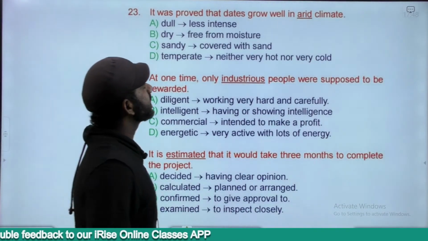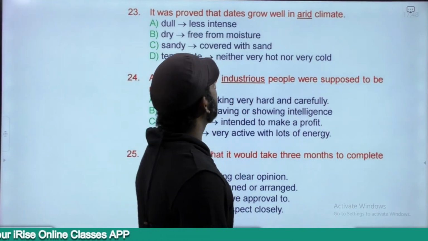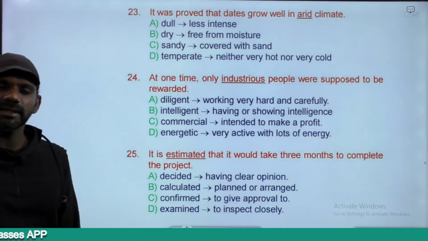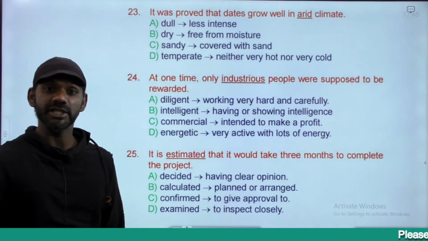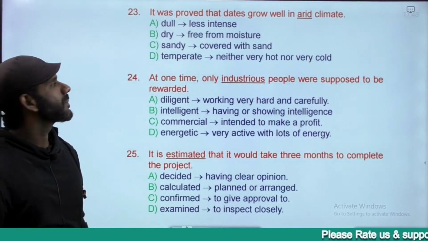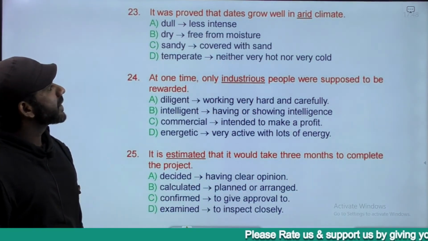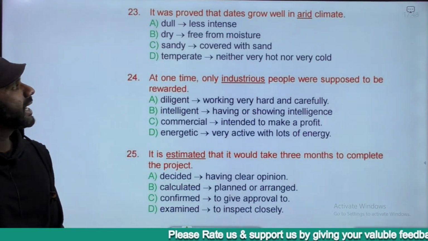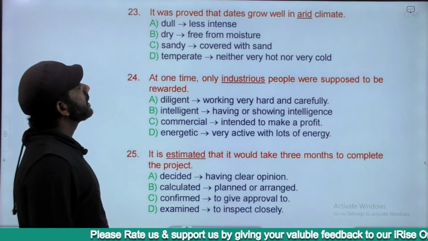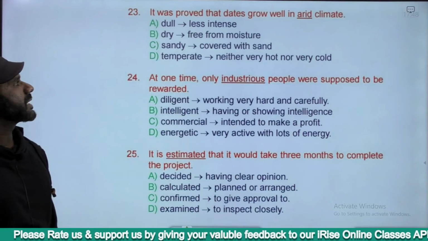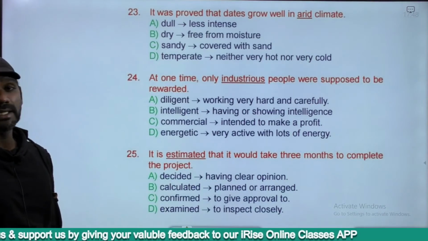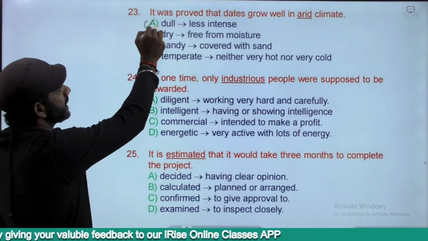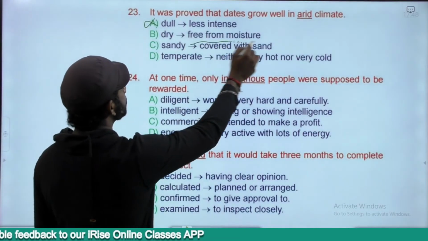It was proved that dates grow well in arid climate. Arid climate means something that is not wet, a dry climate. You know that actually. Dull, dry, sandy, temperate. Dull means less intense. Does not fit the sentence at all. Negatively charged. Eliminated. Dry, free from moisture.